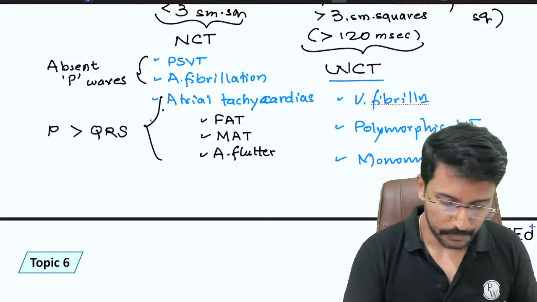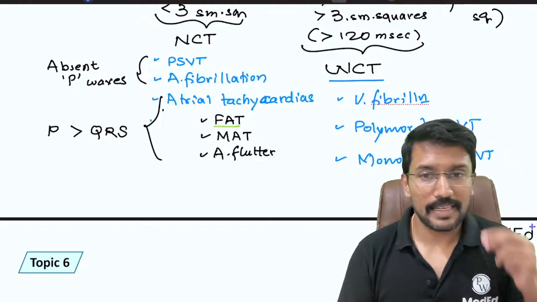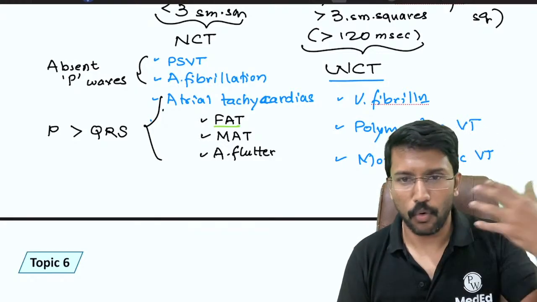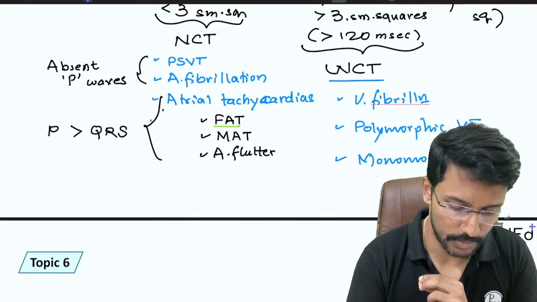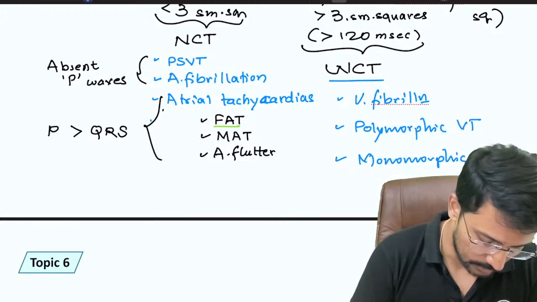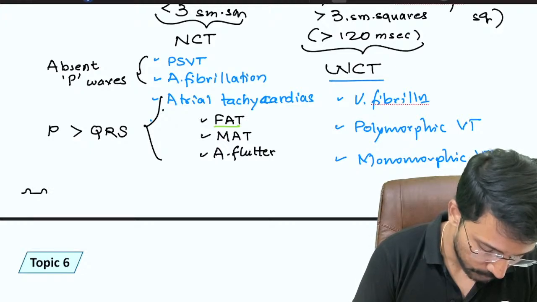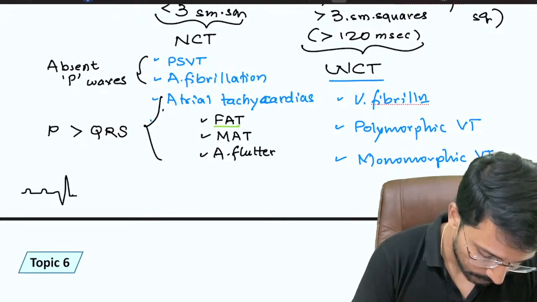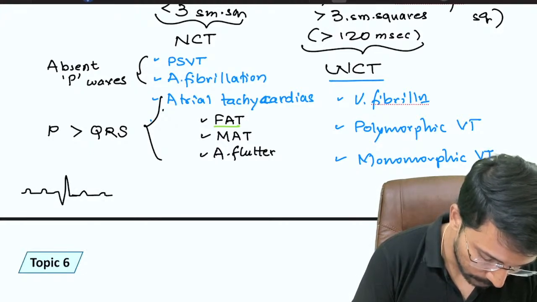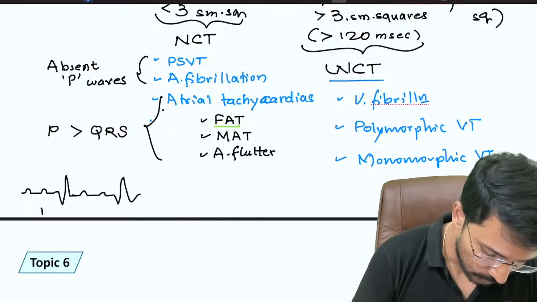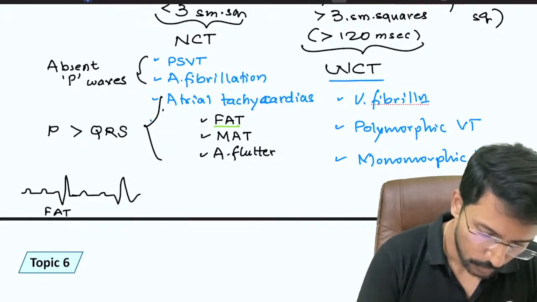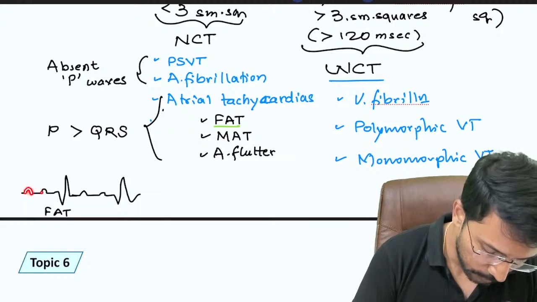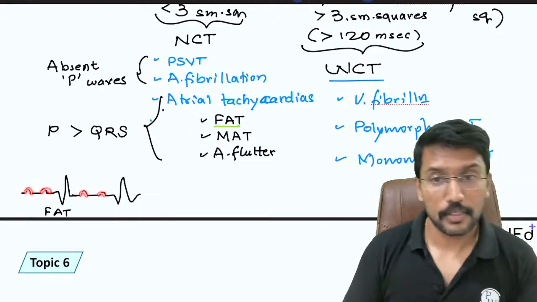That means you have an atrial tachycardia. If all the P waves in a given ECG look the same, they are more than the QRS but they look the same, then we call it focal atrial tachycardia. Just to give you an example, the ECG may look like this: a P wave and then a QRS complex, a P wave, and then a QRS complex. This is what we call focal atrial tachycardia. Why focal? Because the P waves are originating from the same source.